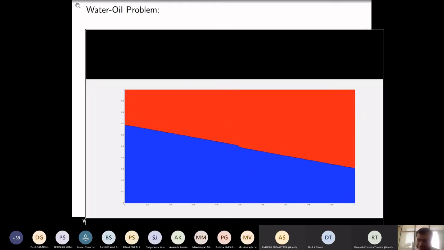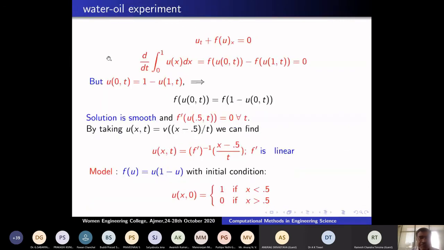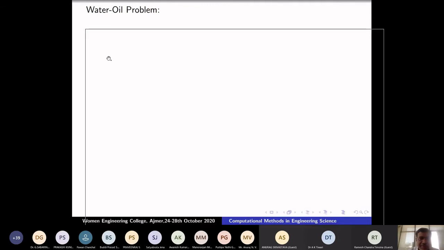Some mistake is happening, sorry. Some problem. The slide has moved too fast, so that figure has to go back.